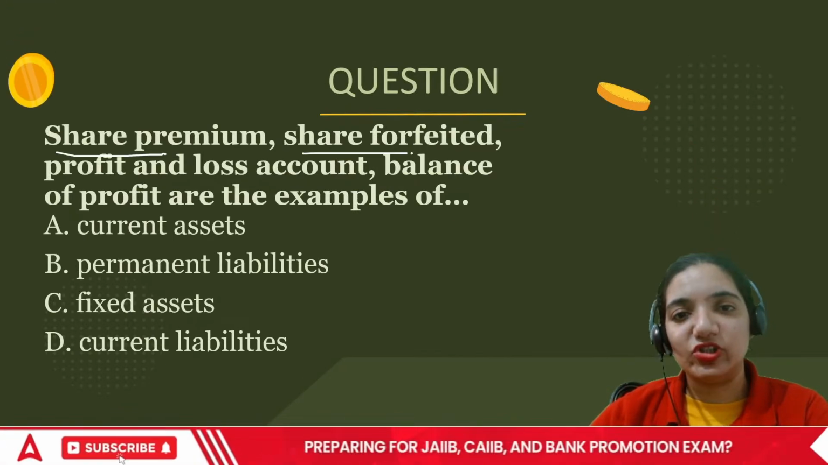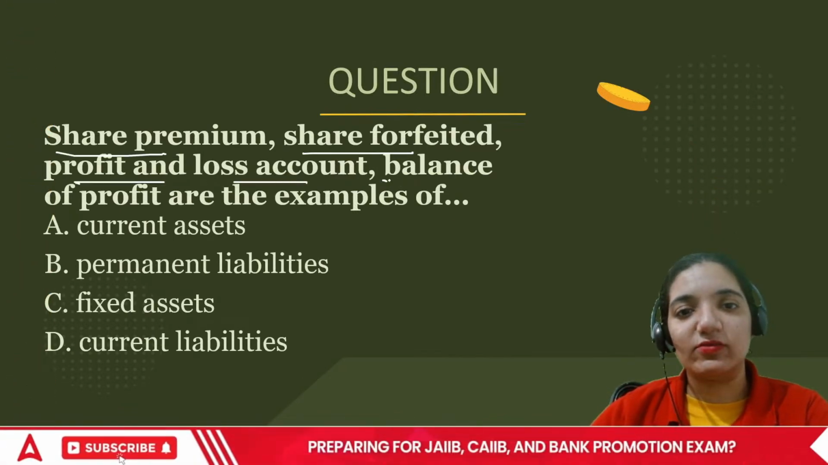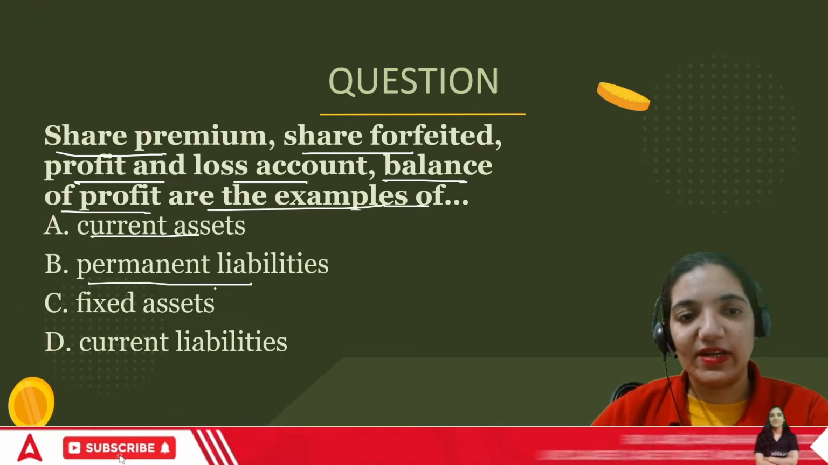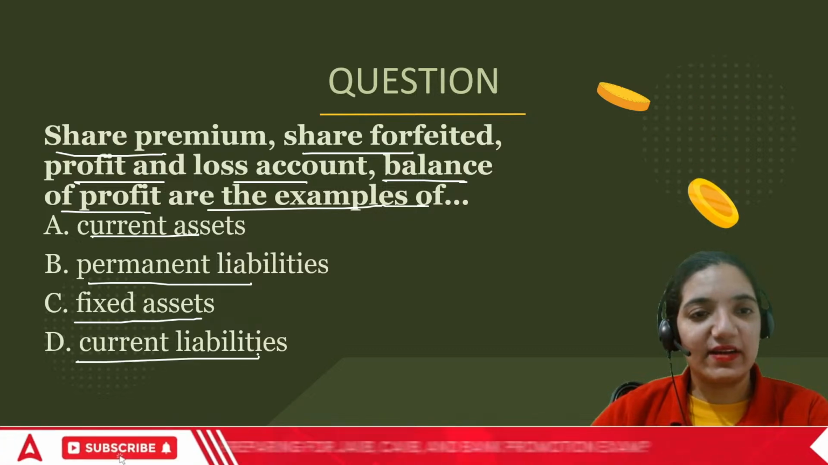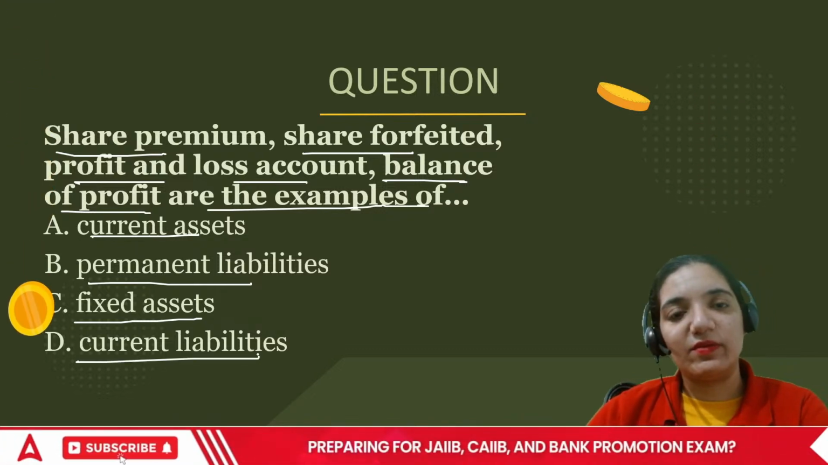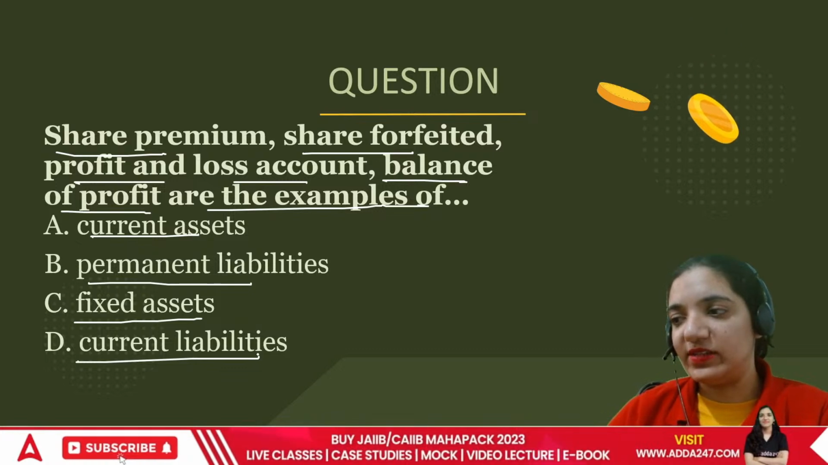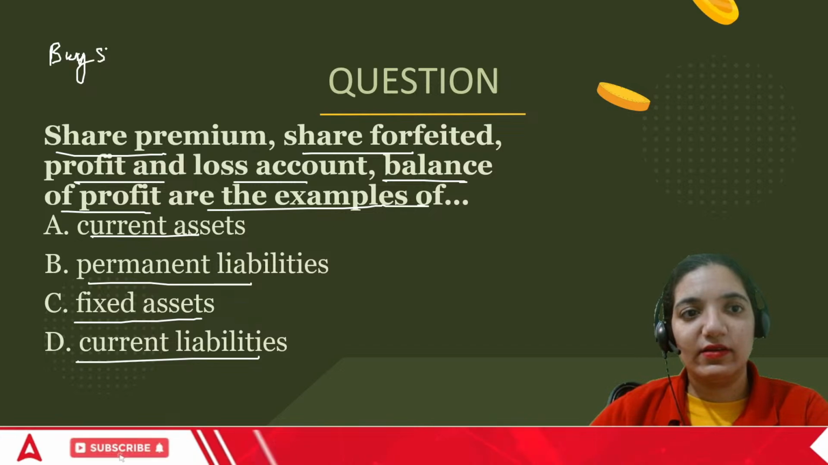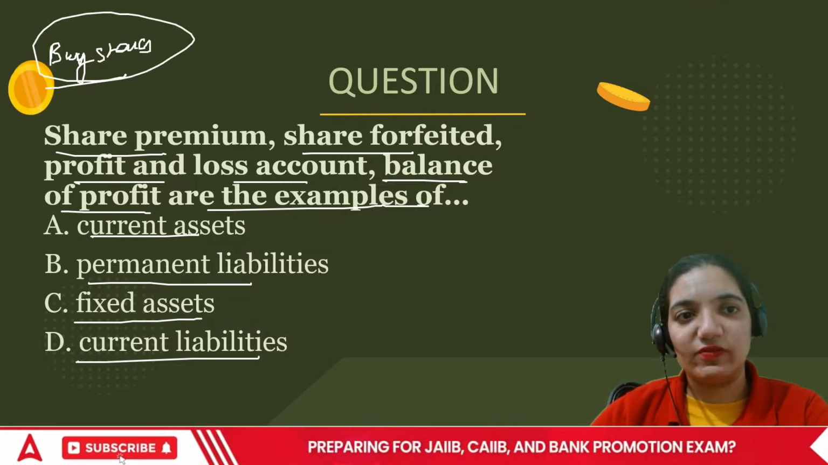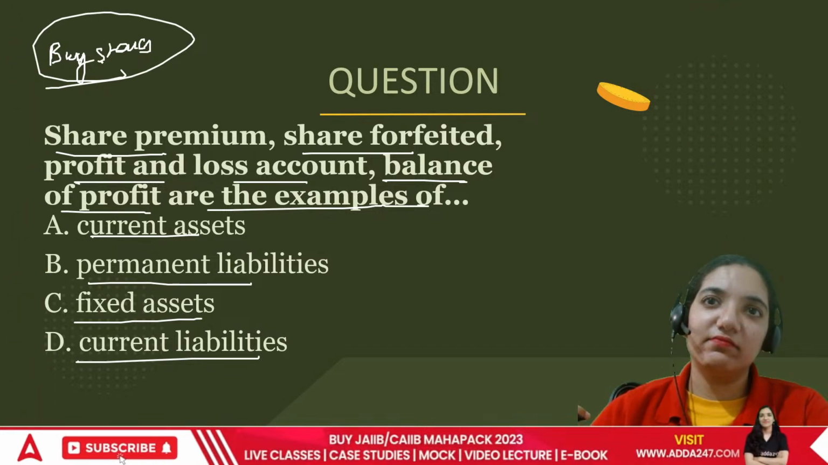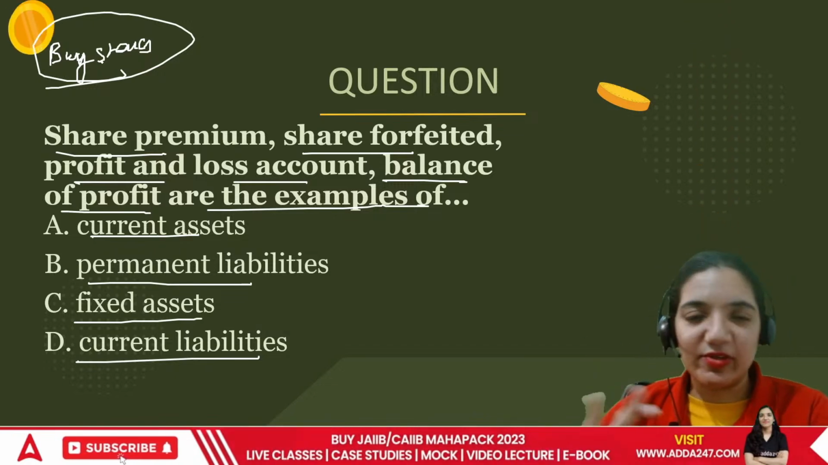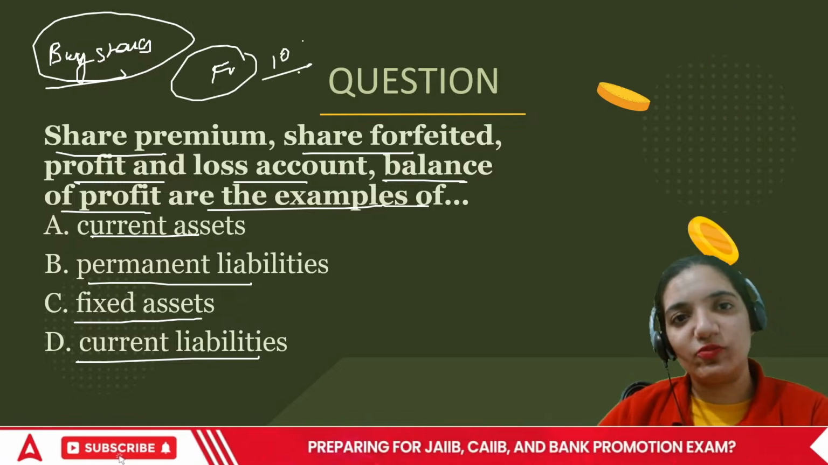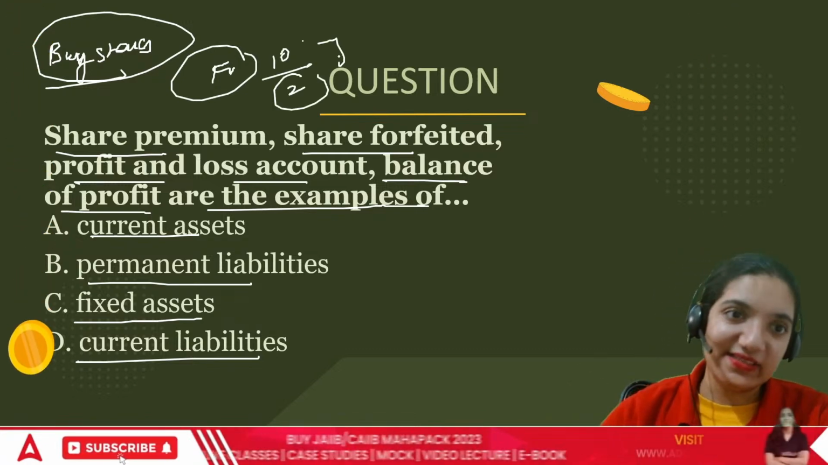Share premium, share forfeited, profit and loss account, balance of profit are examples of current assets, permanent liabilities, fixed assets, or current liabilities. Achha, share premium means if I talk about shares, I'm issuing shares to you. The face value of those shares is 10 rupees and the share of 10 rupees is given for 12 rupees. This is share premium.